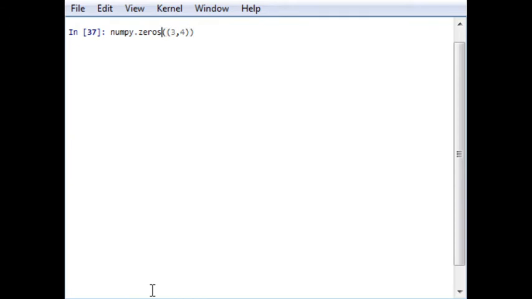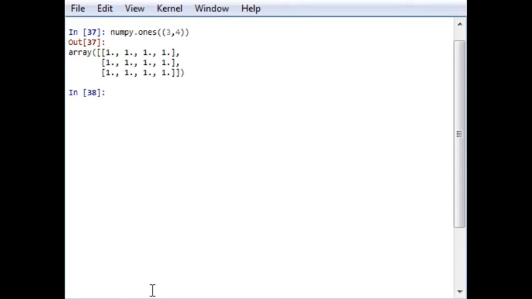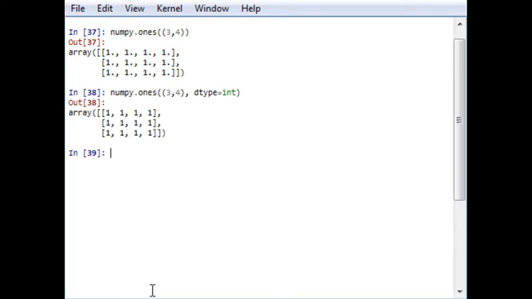Same function, I will just convert zeros to ones, and it will give me an all-ones array. In a similar manner, I will do all the things which I have done with zeros, and it will give me the same output with 1. It's quite simple.